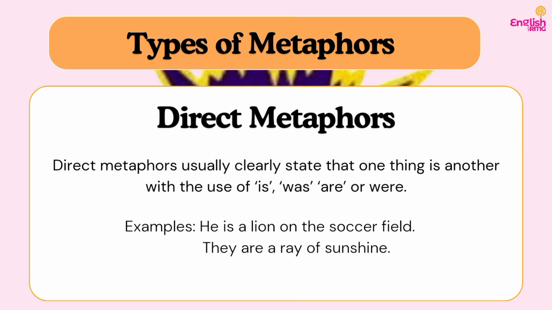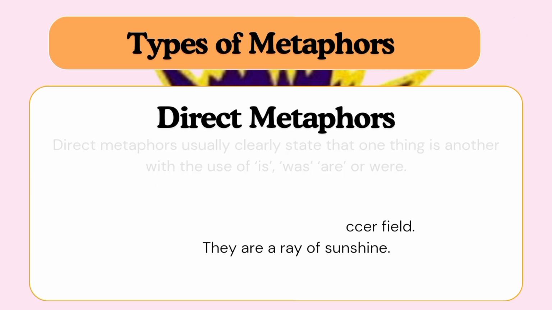So, for the second example, they are a ray of sunshine. It does not mean that they are actually a form of a sun, but it means that they bring a form of hope. Do you understand? Directly comparing the hope they bring to that of what? The sunshine. Do you understand? So let's consider a few more examples of direct metaphors.